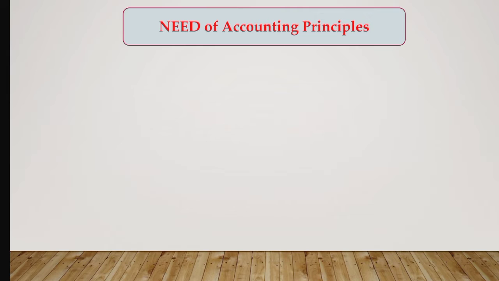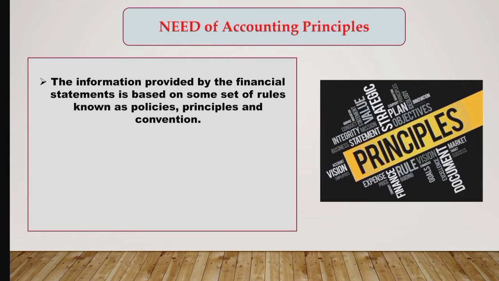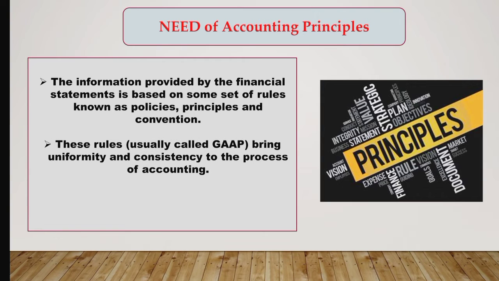So for comparison of the firm's results in two years, or to compare the firm's result with another firm, comparability is necessary, and this becomes possible only if the information provided by the financial statements is based on some set of rules known as policies, principles and conventions. These rules, which are usually called generally accepted accounting principles, bring uniformity and consistency to the process of accounting. That is why there is a need for accounting principles to be followed while preparing financial statements of the company.